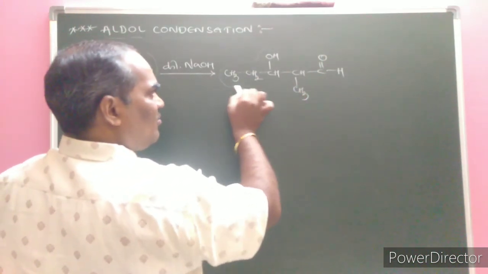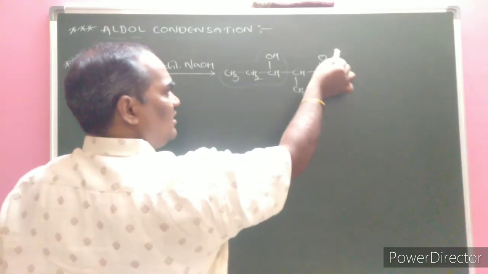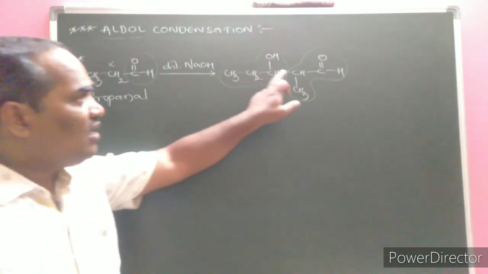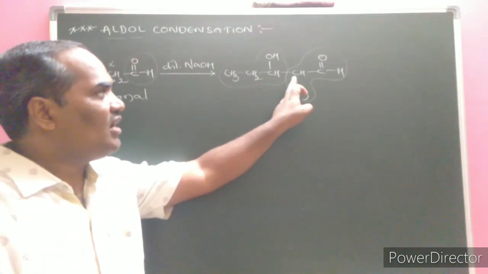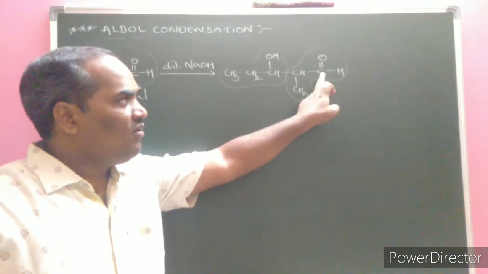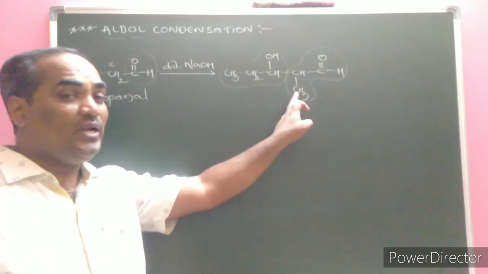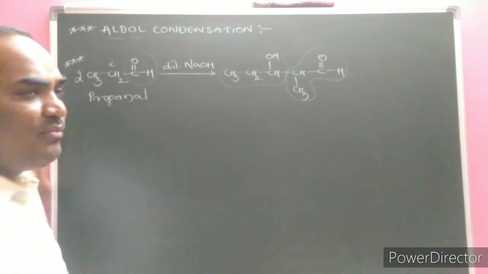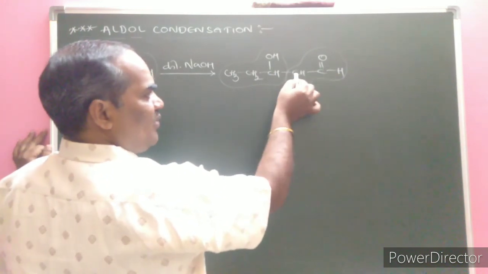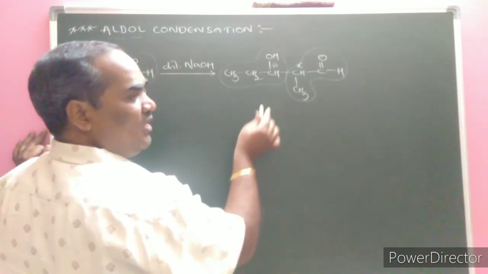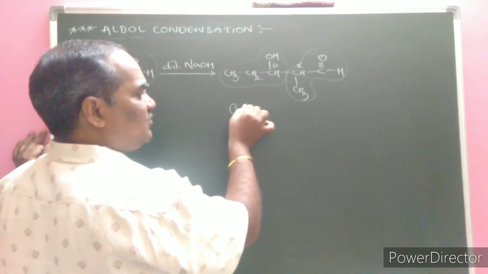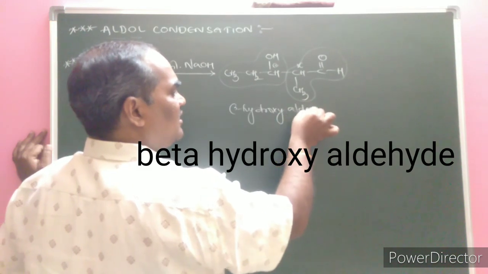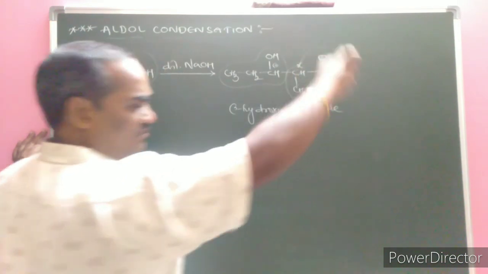One molecule I am writing like this, another I am placing like this, another propanal molecule. Because if we wrote the 3 carbon atoms in a chain, the functional group's next carbon is alpha, next is beta, next is gamma, and a gamma hydroxy compound would come. But aldol means beta hydroxy only. Functional group, next carbon alpha, next carbon beta. The beta position hydroxy is there, that is beta hydroxy. A beta hydroxy aldehyde is formed.